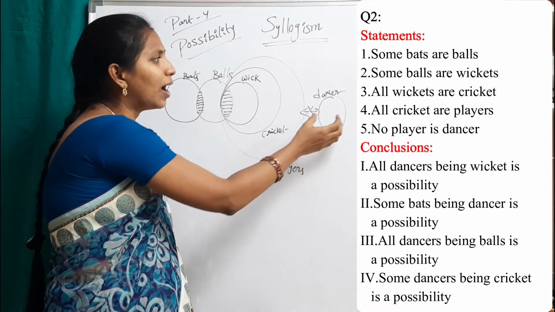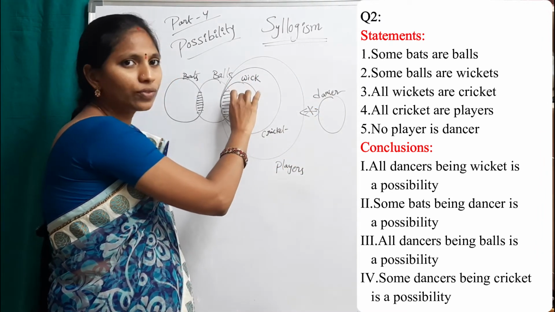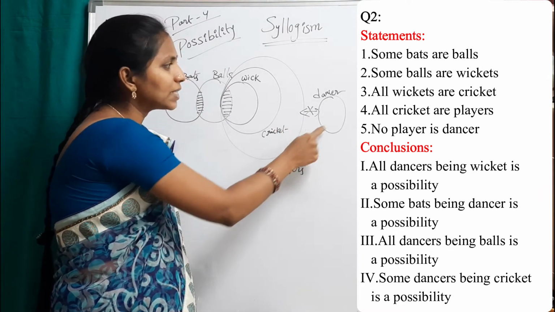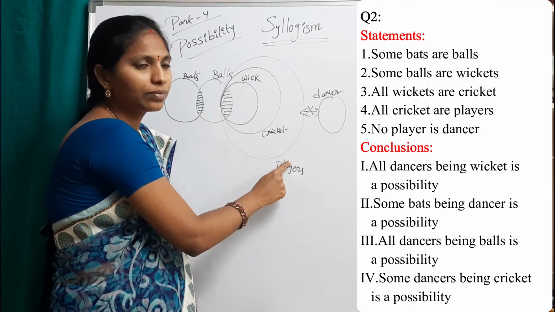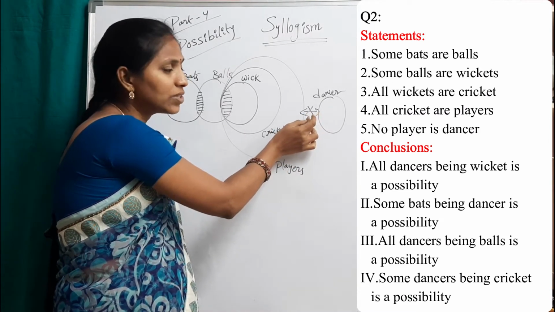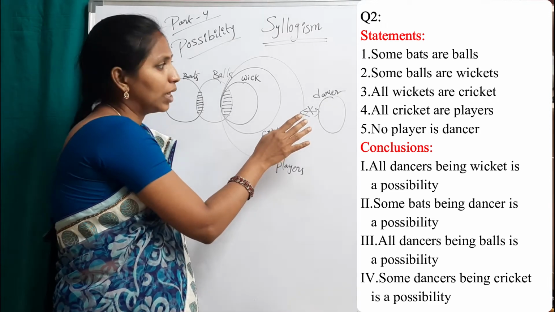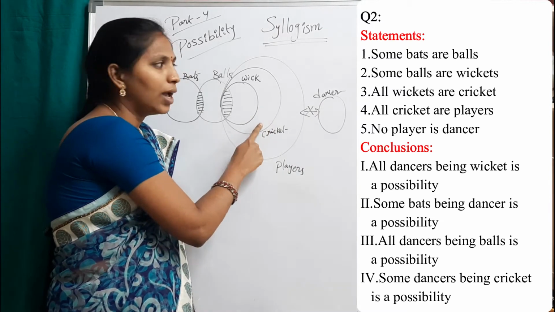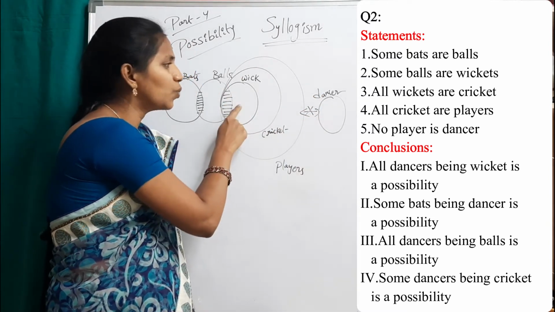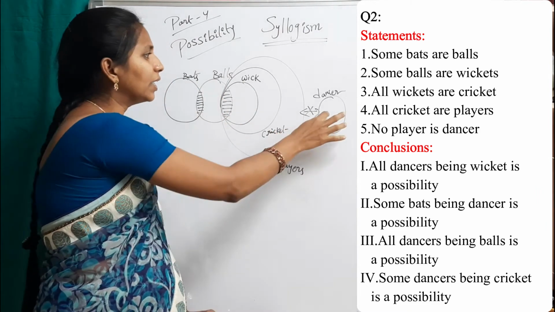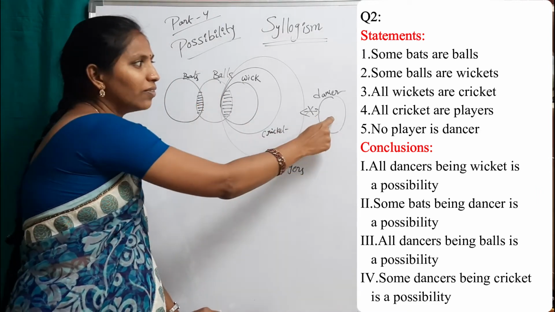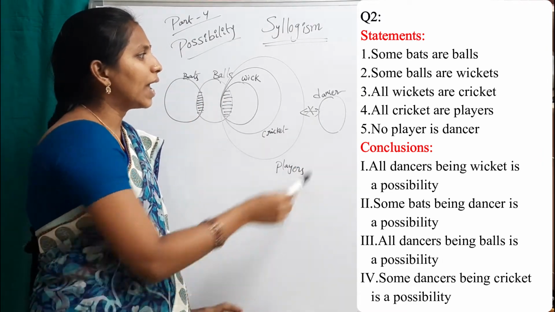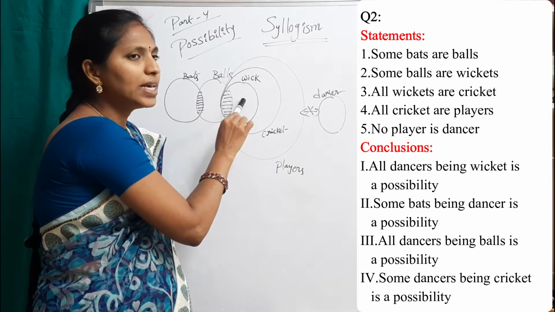Clearly it shows we can't write this dancer inside of this wicket because there is no relation between players and dancer. So we can't connect this dancer to this cricket and we can't connect this dancer to this wicket. But we can connect this dancer to these balls and we can connect this dancer to these bats. First conclusion is all dancers being wicket is a possibility.